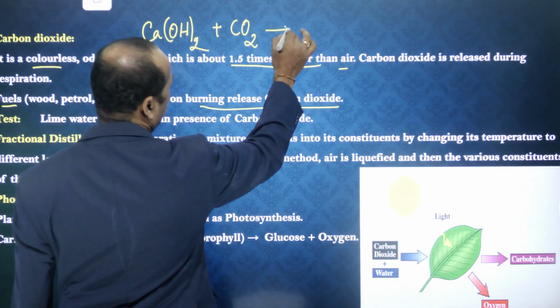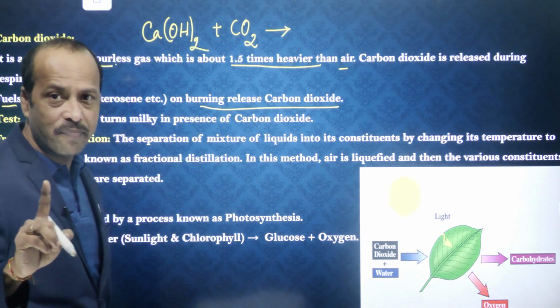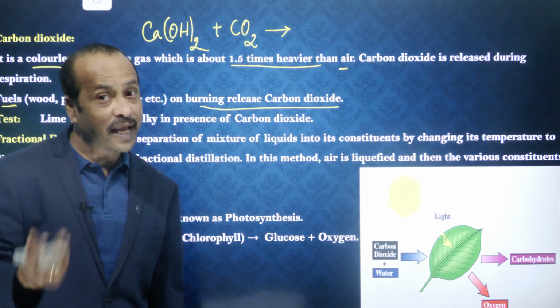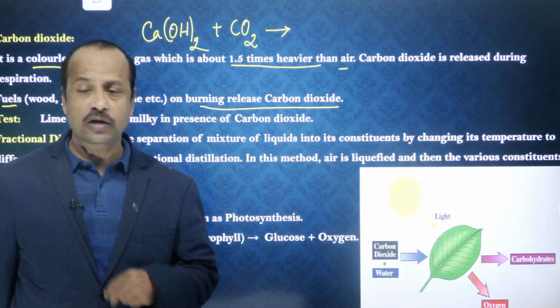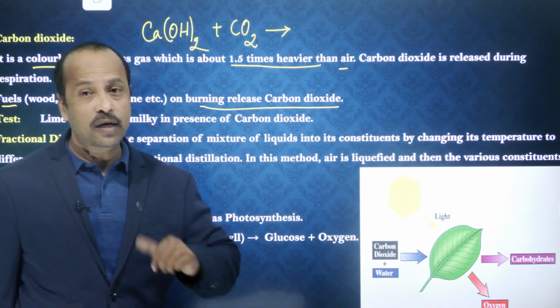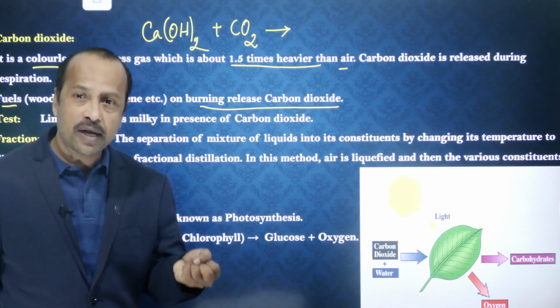Carbon dioxide formula you know, CO2. Carbon means C, the symbol of carbon is C. Dioxide, di means what? 2. Oxide means what? Oxygens. 1 carbon, 2 oxygens. So that's called carbon dioxide.